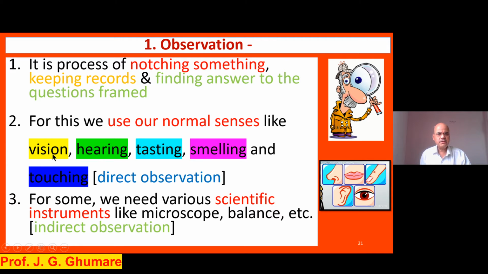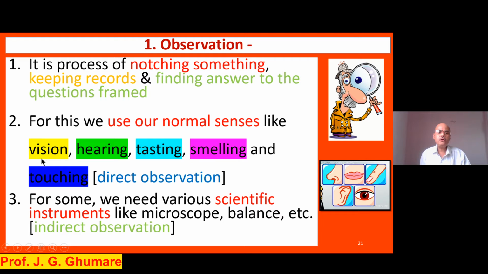Number one is vision, that you can do with the eyes, hearing with the ear, tasting with the help of the tongue, smelling with the help of the nose, the epithelium present in the nose, and touching with the skin. We can feel something. Remember, noting something with these normal senses is called direct observation. I'll repeat. Noting something with the help of these five senses that we have is called direct observation.